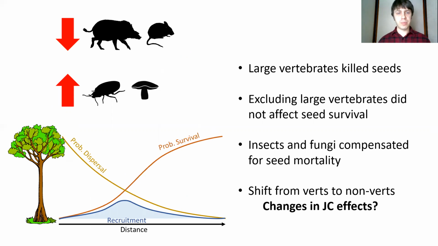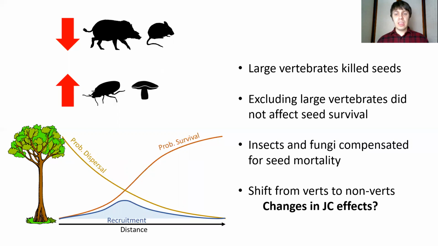So earlier I showed this picture where I said that probability of survival increased as you get away from the tree. The reason why it increases as you get away from a tree is because of mortality from insects and fungi. Insects and fungi are host specific and they're dispersal limited. So unlike vertebrates that roam around the entire forest and eat many species, they have a much stronger effect on distance and density dependence.